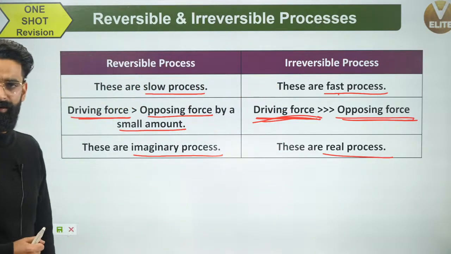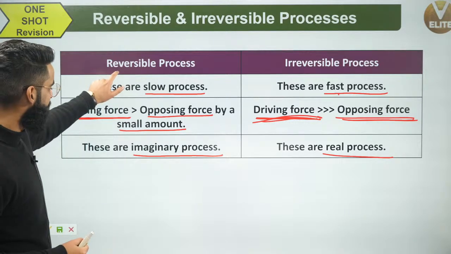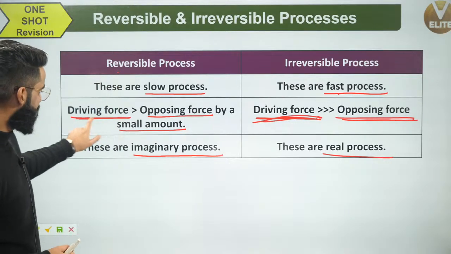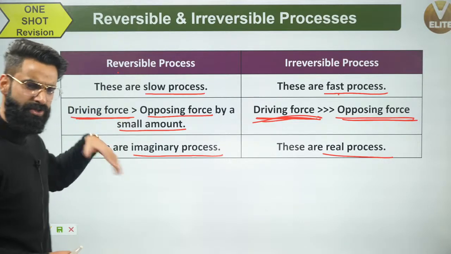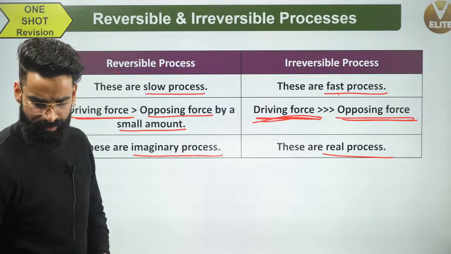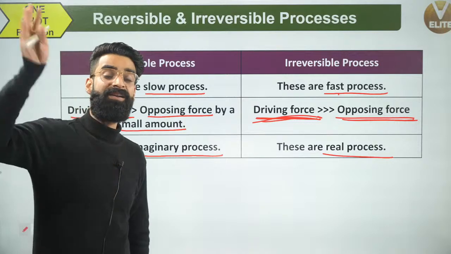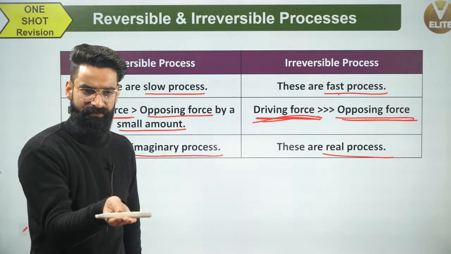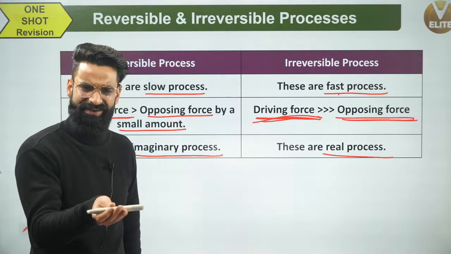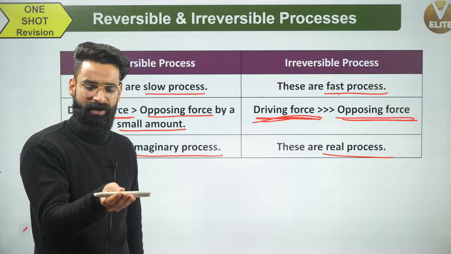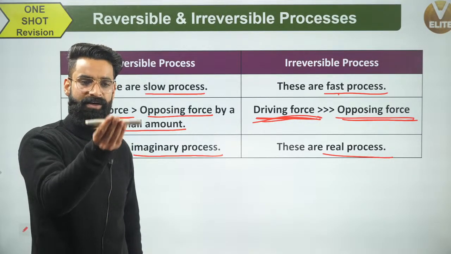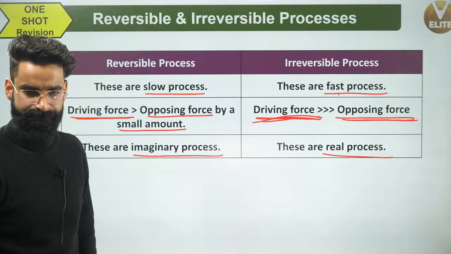Very simple. Correct? Which I have already mentioned right here: in case of reversible processes, driving force is greater than the opposing force only by a small amount. And if driving force is far greater than the opposing force, the marker will be going up fast. If driving force is greater than the opposing force only by a small amount, the marker will be going up slowly, correct?